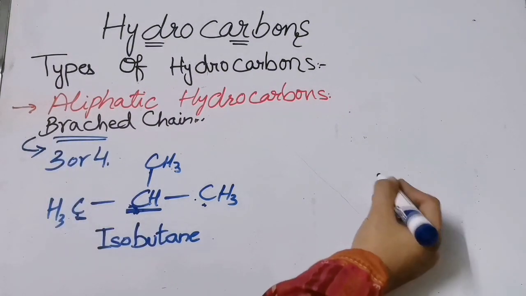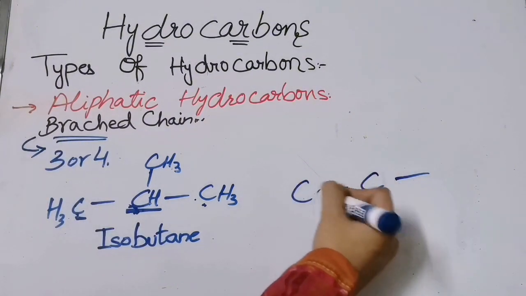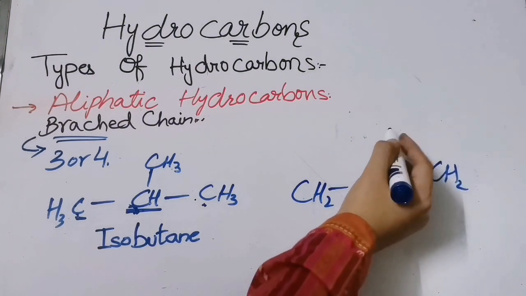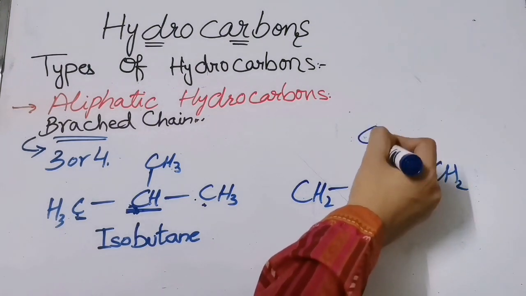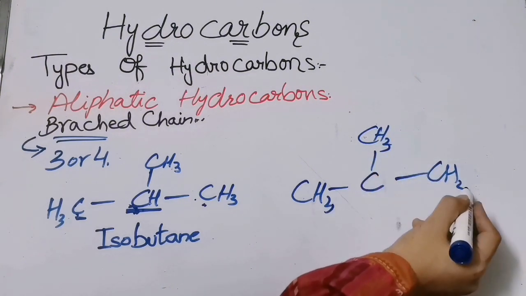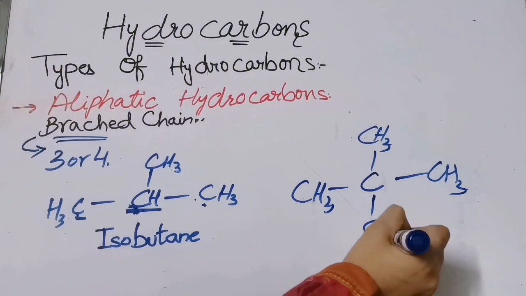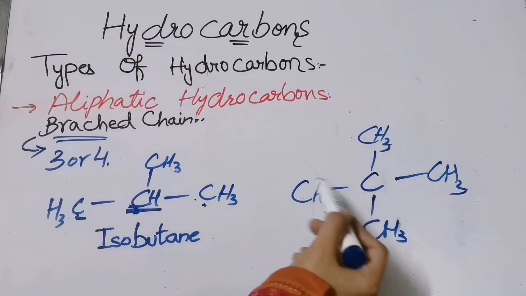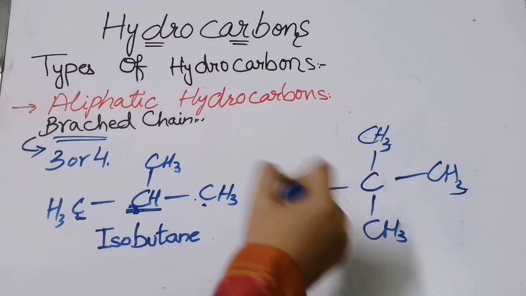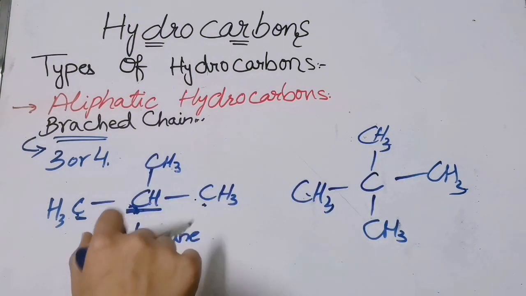We can also take another example. See over here. In this case, see how many carbons are there? 1, 2, 3, 4 and 5. There are 5 carbons.